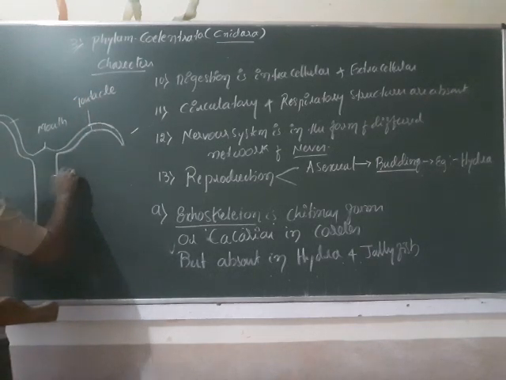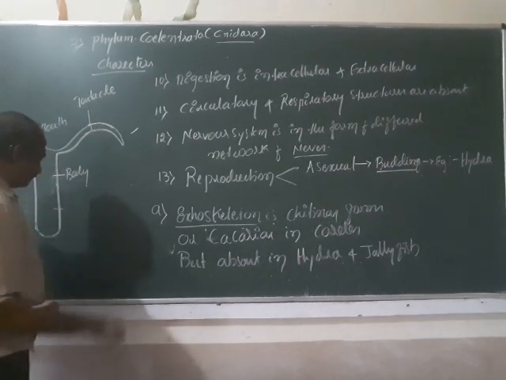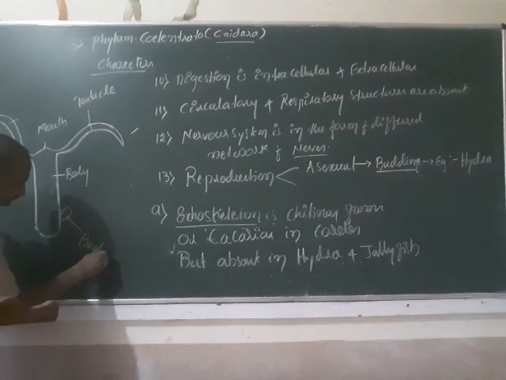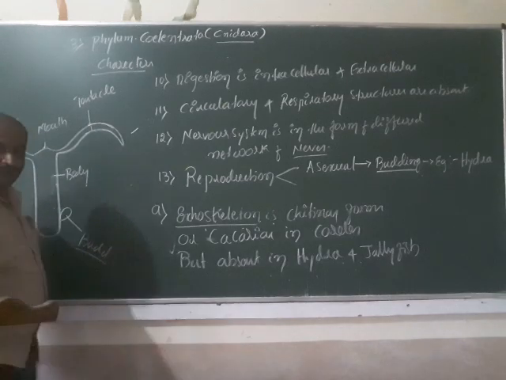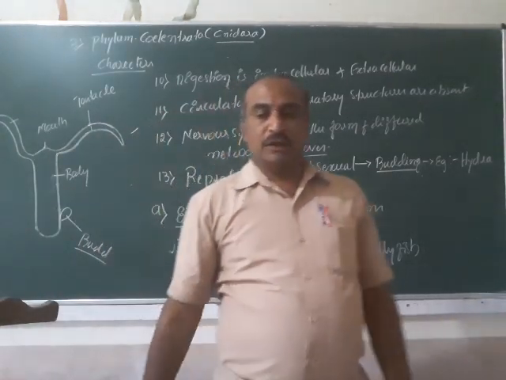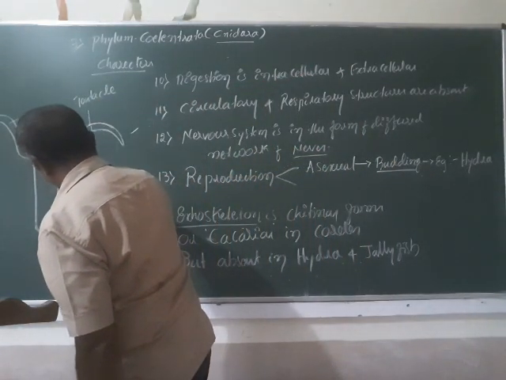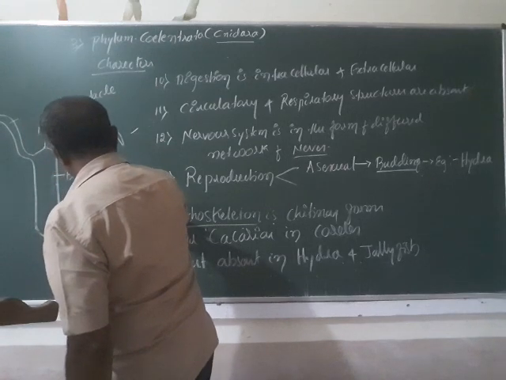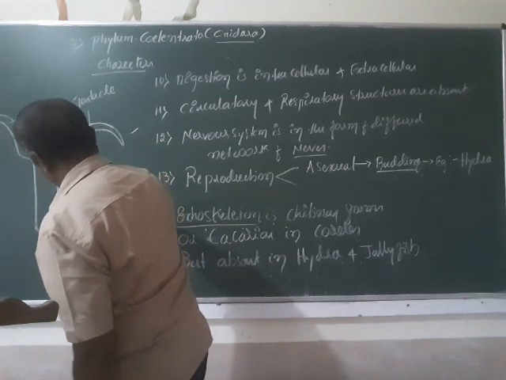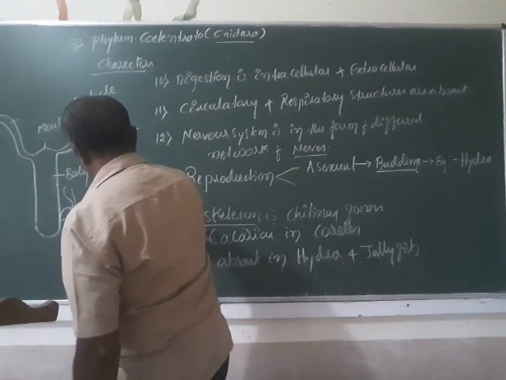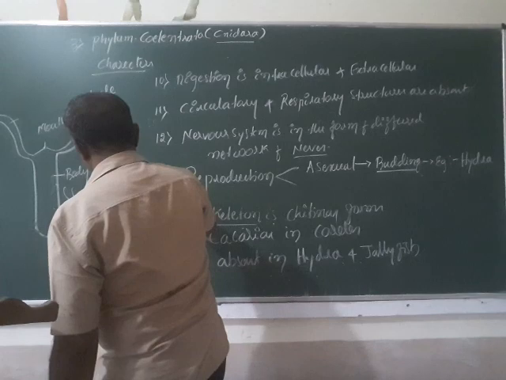This is the body. At the lower part of the body, a protrusion arises like this, and this is called a bud. Later this bud develops the remaining parts such as the mouth and these structures, which are called tentacles.